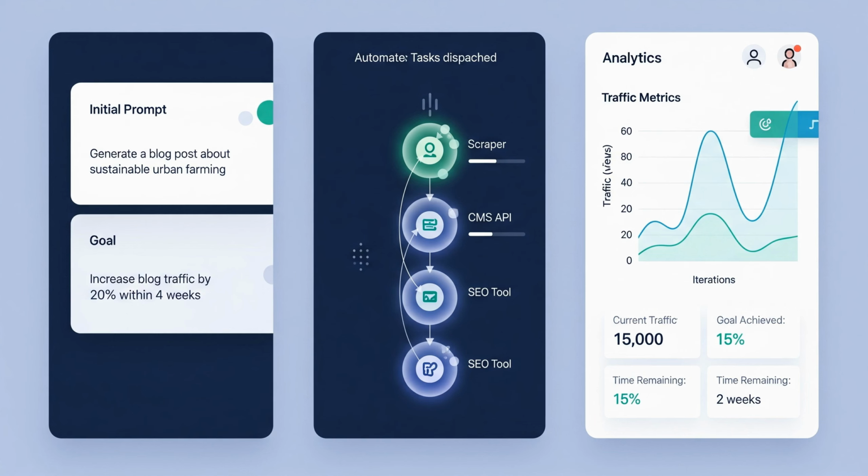Now for a short demo walkthrough. Not live code, but a reproducible design you can build. I'll describe an agent that iteratively optimizes blog SEO to increase traffic. Step 1. Prompt to set goal: increase organic traffic X%. Step 2. Agent scrapes current keywords, generates content ideas, publishes drafts via CMS API. Step 3. It measures outcome, traffic, rankings, updates its model or prompt templates, and tries different headlines or meta descriptions. This loop repeats until the KPI improves or the agent hits guardrails.